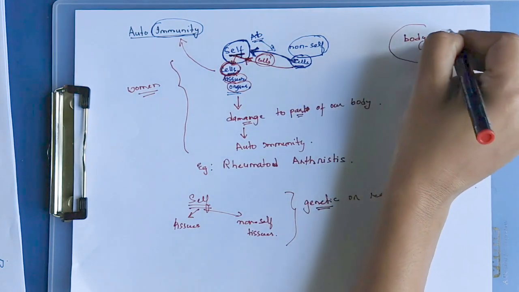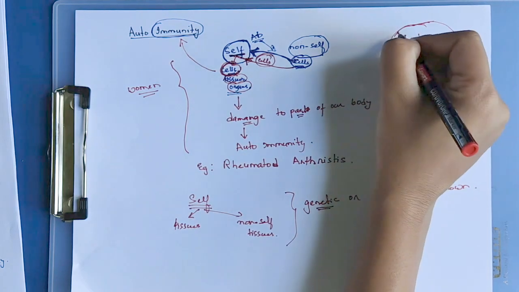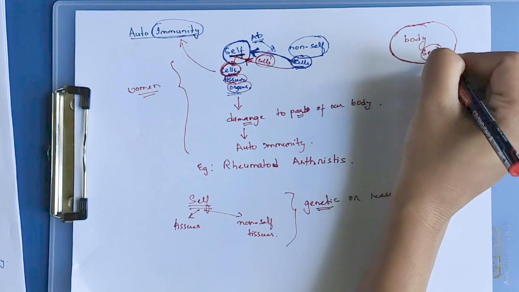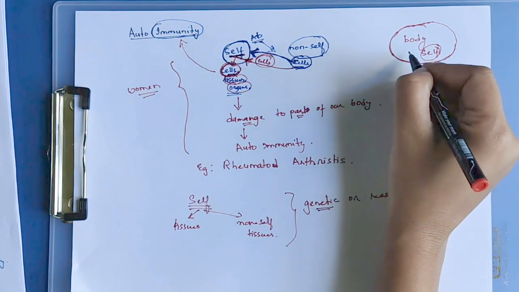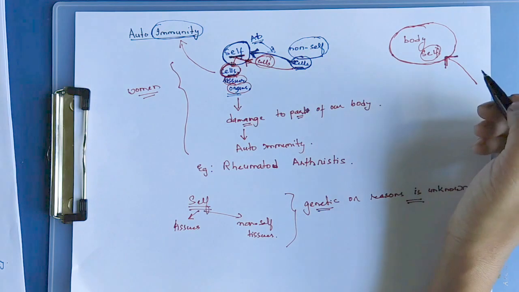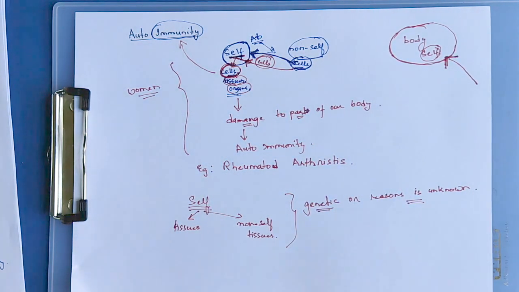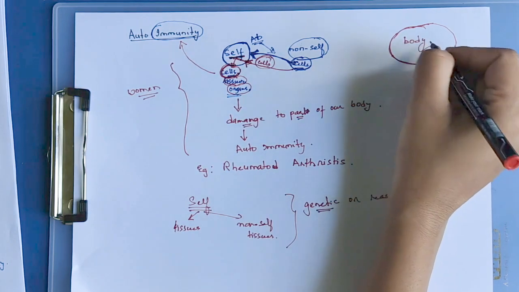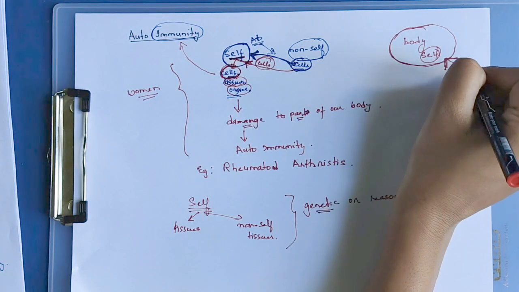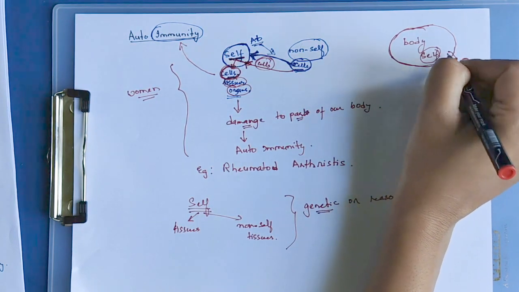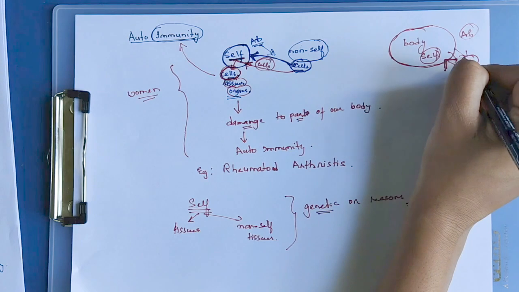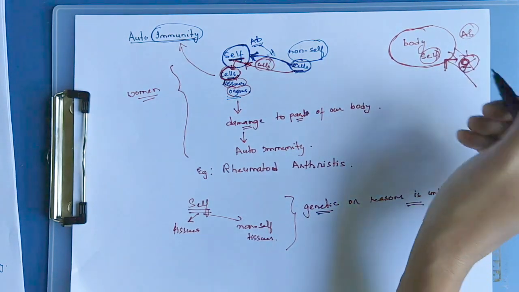Let's say this is my body, myself. When any foreign particles, foreign organisms, any cells or tissues from outside enter, my body will recognize those foreign particles, start producing antibodies, attack these foreign particles and kill them off.